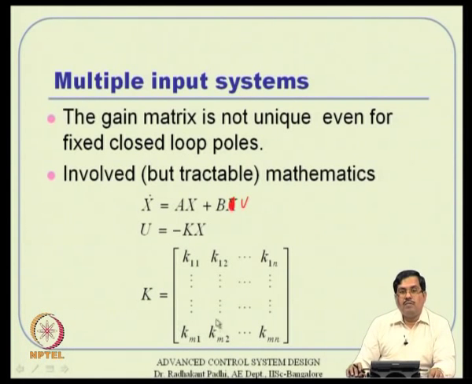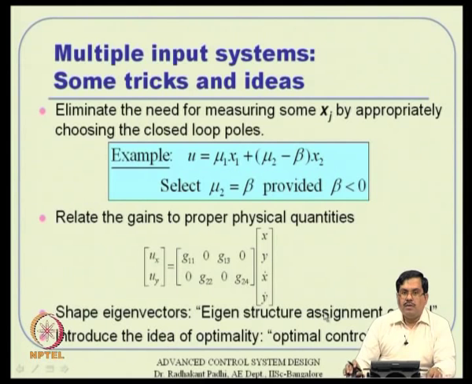Okay. So, the gain matrix is like that in general. Now, the gain matrix is not a row vector, but it is a matrix in general actually. In that sense, what do you want to do? One idea is you can eliminate the need of measuring certain states by purposefully selecting some sort of combination, appropriately choosing the closed loop poles actually.